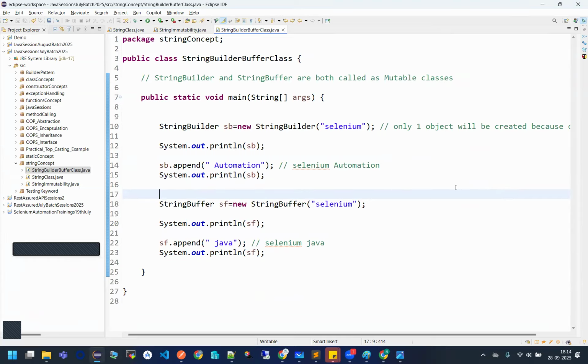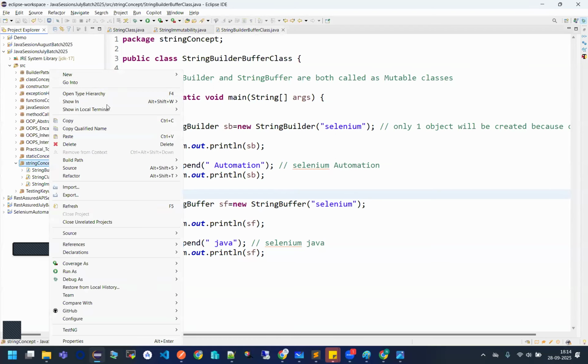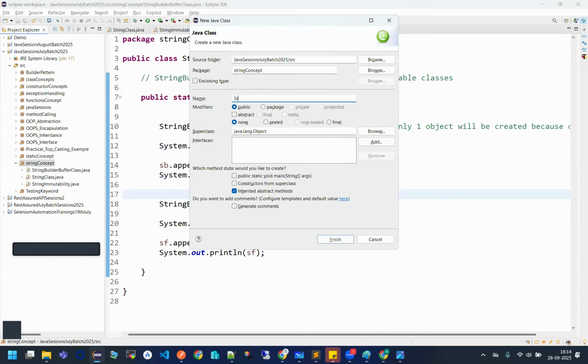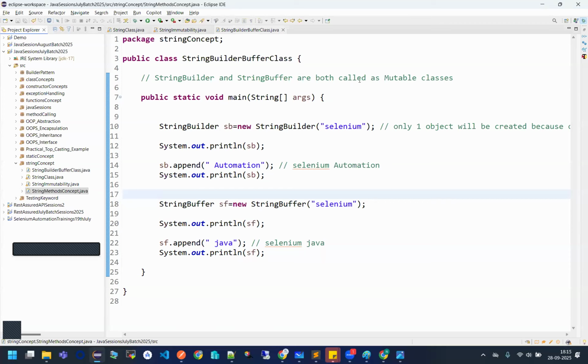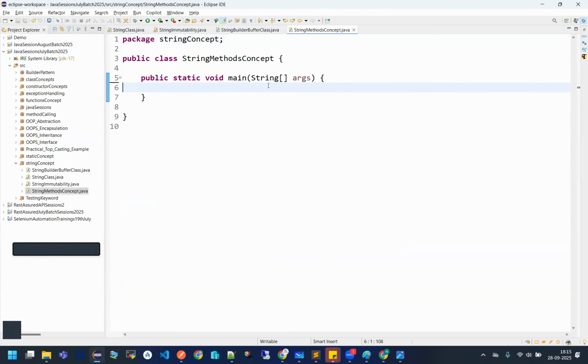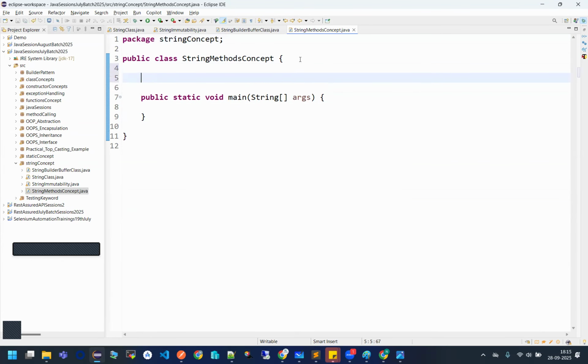But today I'll discuss them. So I am creating one more class, StringConcept. Now I have to work with multiple methods, to show you simple examples of how you can utilize those methods.